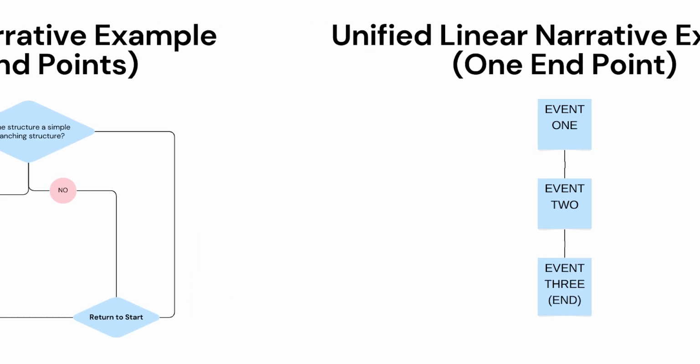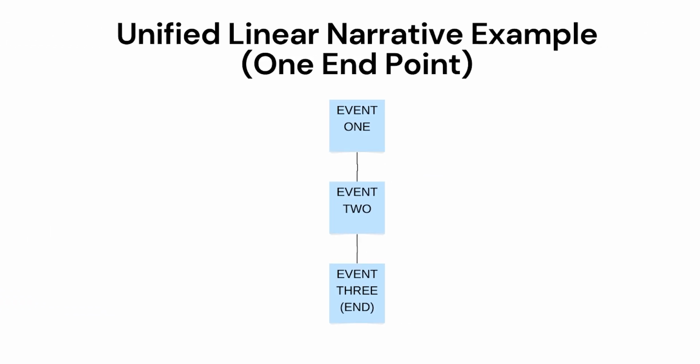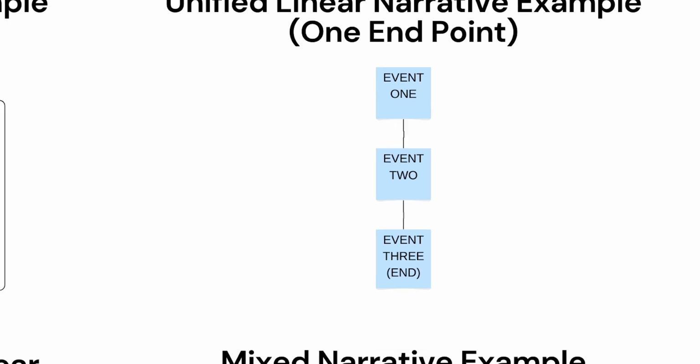Second, there are narrative structures with only one endpoint. Let's call these unified narratives. We can subdivide unified narratives into those that have no branches, which are commonly called linear narratives, and those that have a gauntlet structure, which have only one endpoint. These are commonly classed as nonlinear narratives, but because they have only one endpoint, they differ from most interactive nonlinear stories that have been published, which generally have more than one endpoint.